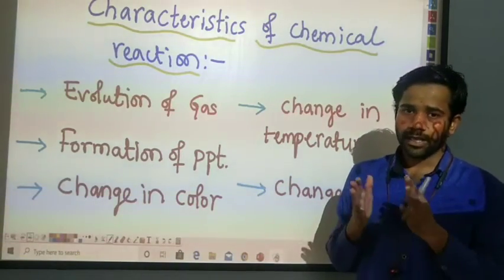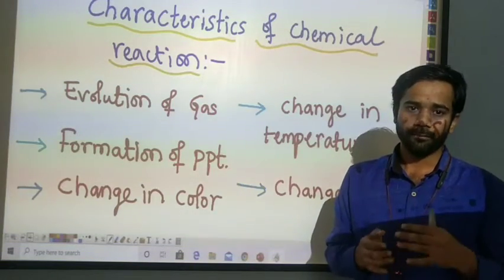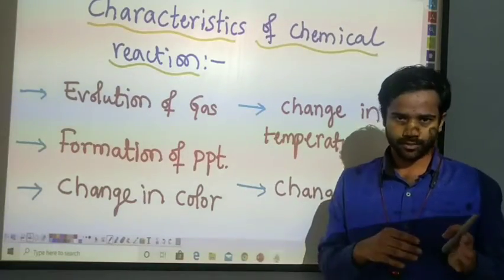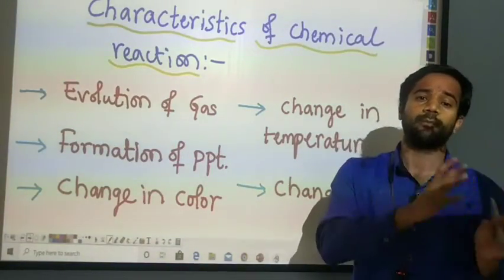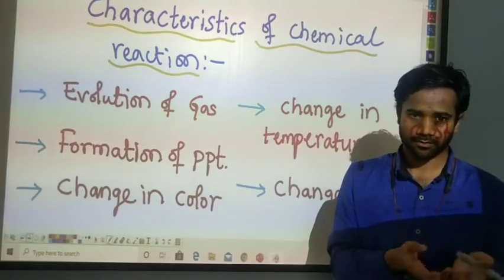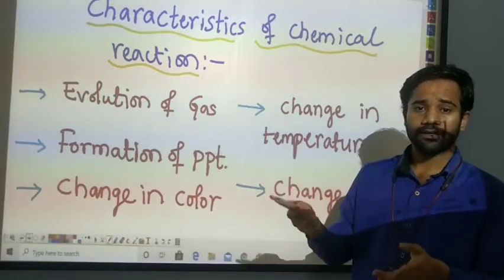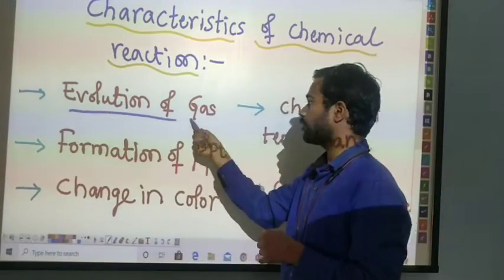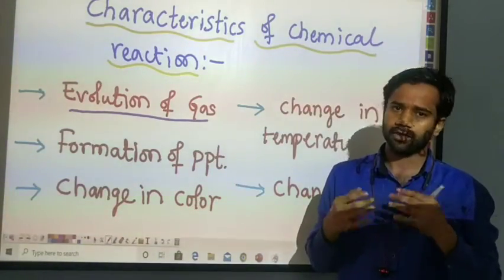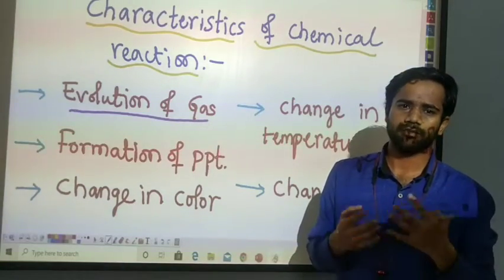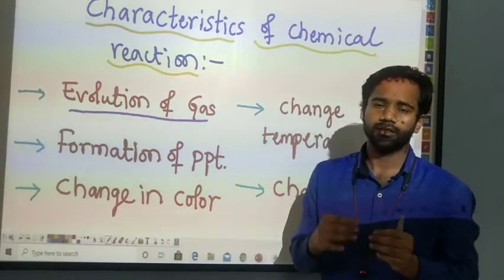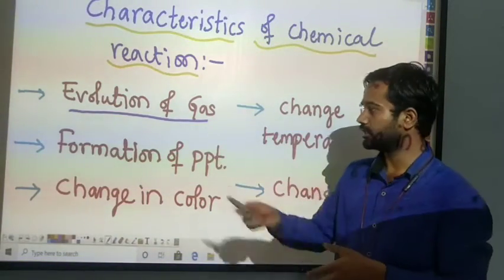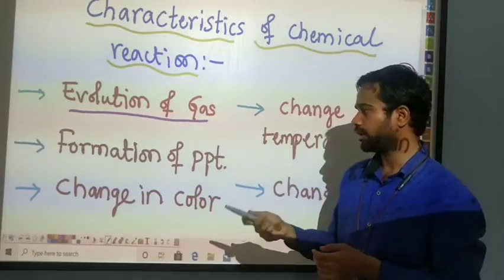We already know that if I react two reactants, they are going to form a product. The product does not have similar properties to the reactants, right? Let's see some of the characteristics of a chemical reaction. The first characteristic of a reaction is the evolution of a gas. Not in every reaction, but in some reactions, when we react something, the product is formed in the form of a gas. This is the first characteristic of a chemical reaction.